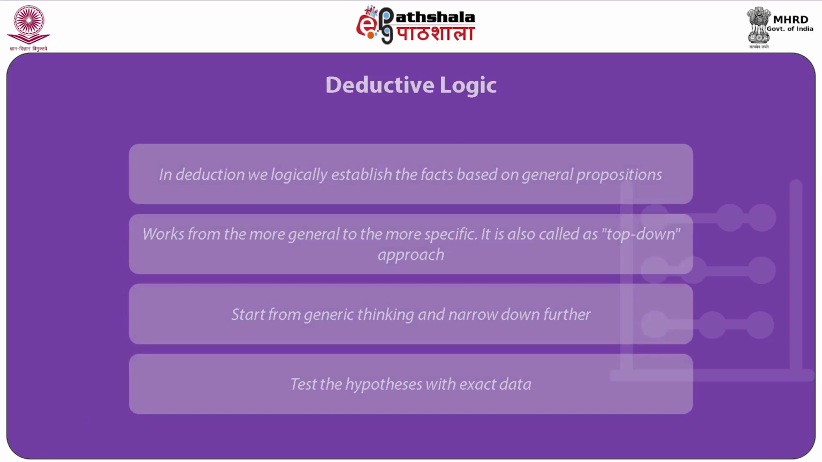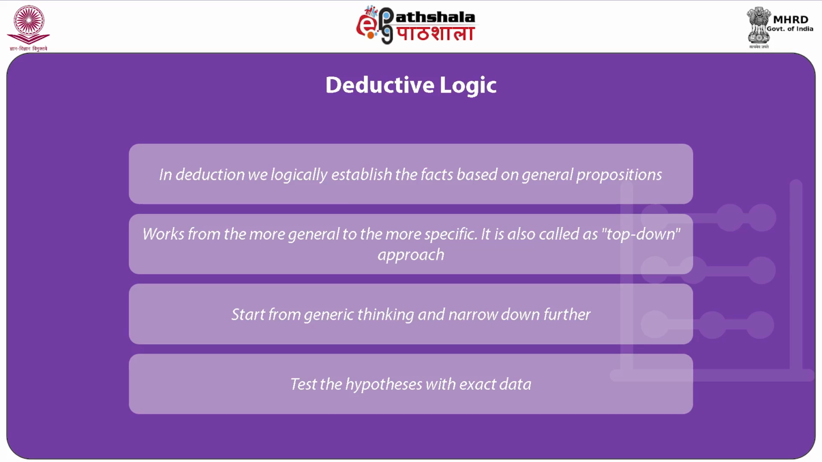Deductive logic is the process by which we arrive at a reasoned conclusion by logical generalization of a known fact. In deduction, we logically establish the facts based on general propositions. Deductive reasoning works from the more general to the more specific. It is also called a top-down approach. We might begin with thinking up a theory, then narrow down to specific hypotheses to be tested, and then narrow down further to collect observations to address the hypothesis.